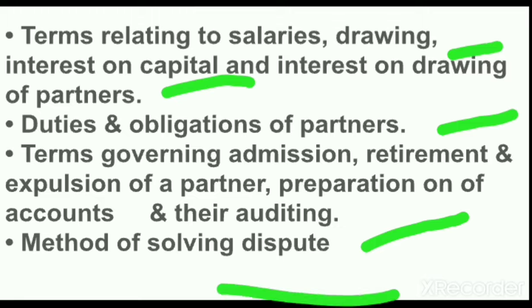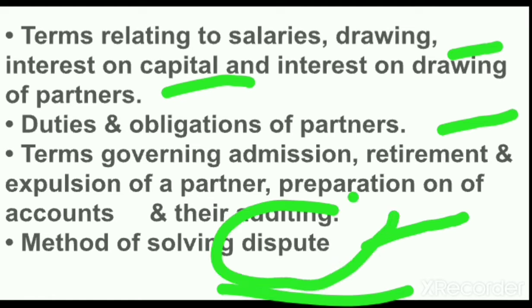Then the method of solving disputes. This is the plus point of the partnership deed, that in this it is written how the disputes will be solved. Disputes means if there is any quarrel or fight between the partners or with outsiders, then on which basis the disputes will be solved.